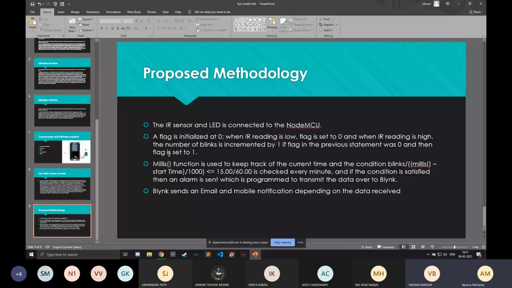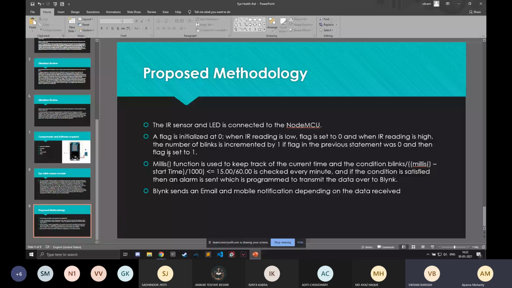We have a flag variable which is initialized at 0. When the IR reading is low, the flag is set to 0. When the IR reading is high, the flag will be incremented by 1, and it will be incremented again only if in the previous statement the flag was 0. So only when we are blinking is the flag value going to be incremented. We'll be recording this value using the millis function, which keeps track of the current time, and the condition is blinks over millis minus start time. So from the start time, how many times the person has blinked within a minute.